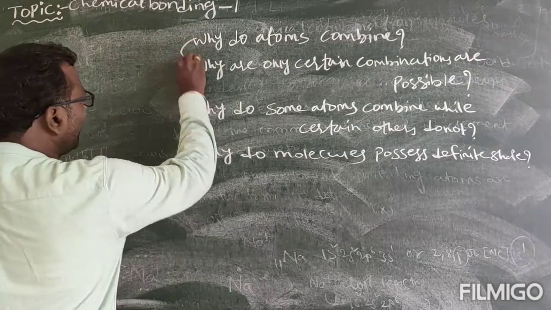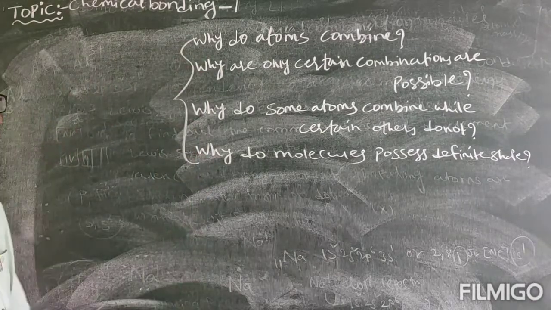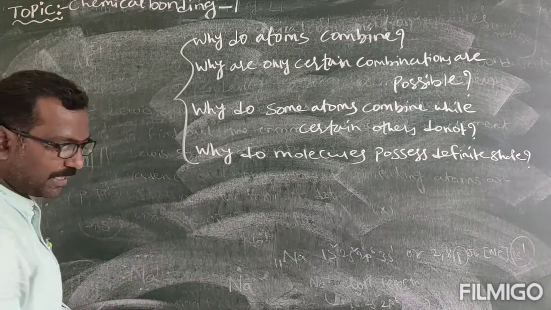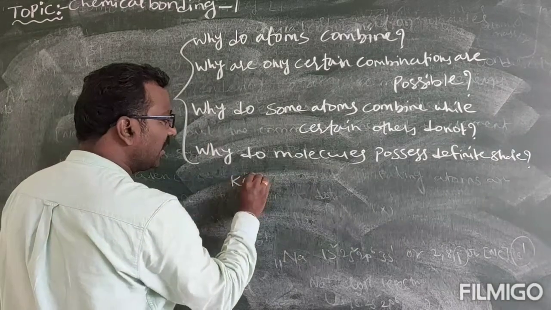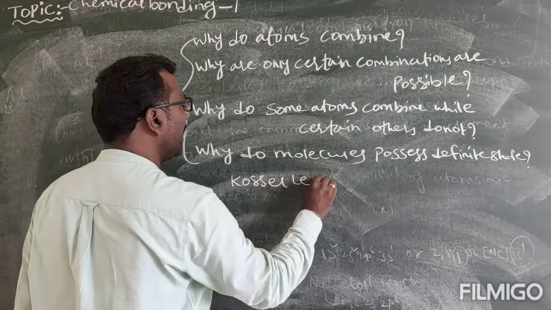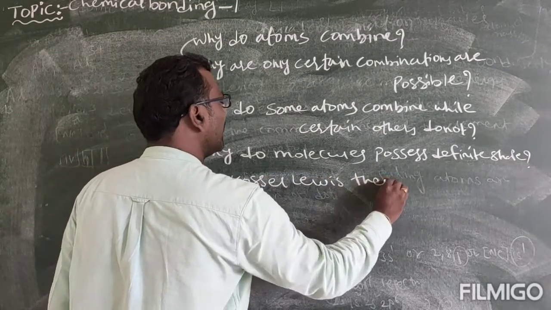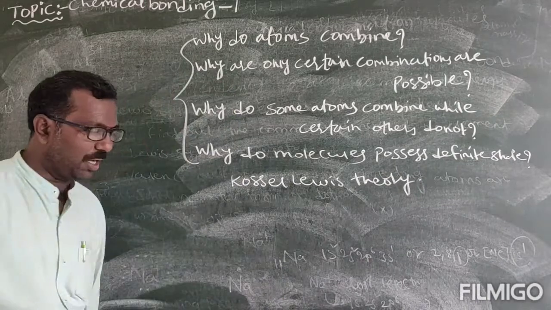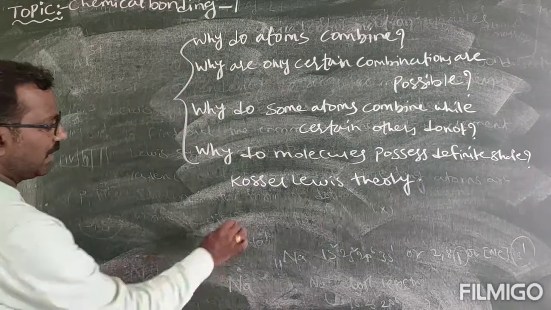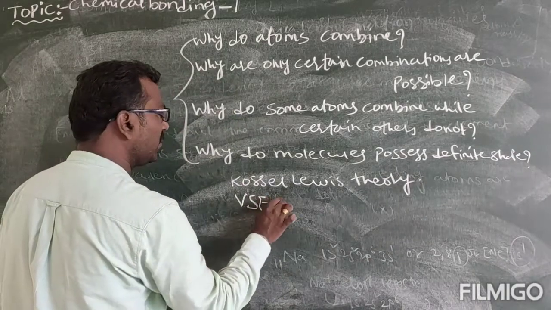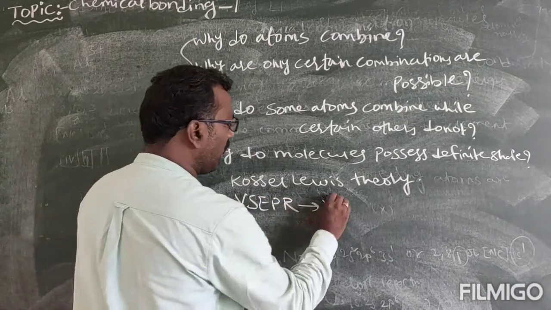For all these you will get the answers by the discussion of Kossel and Lewis theory, the Lewis dot formula that we have just discussed. There is one more theory, VSEPR theory. What is VSEPR theory?